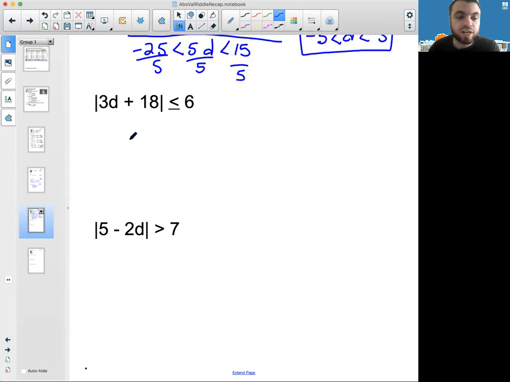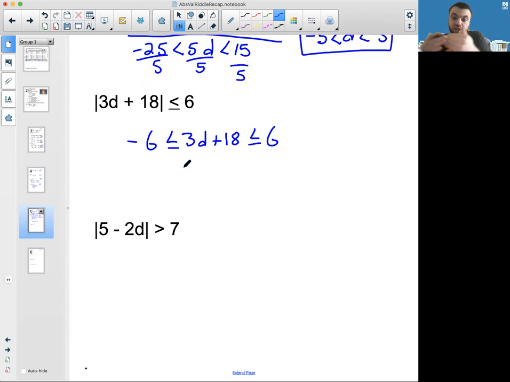All right, here you're also going to get the inequality, negative 6 less than or equal to 3D plus 18, less than or equal to 6. Okay, thinking back to the logic I thought through earlier, what numbers have an absolute value less than or equal to 6? That's all the numbers between negative 6 and 6. And because it's between those two numbers, that's a sign of an AND.